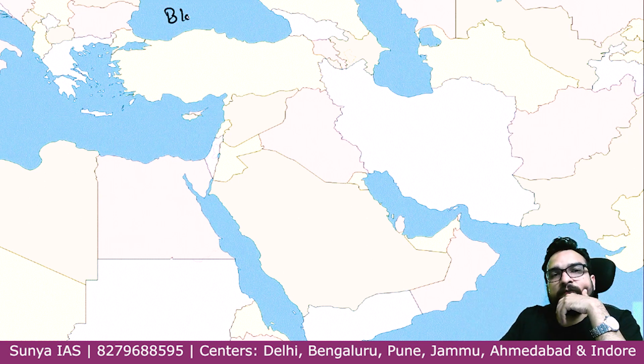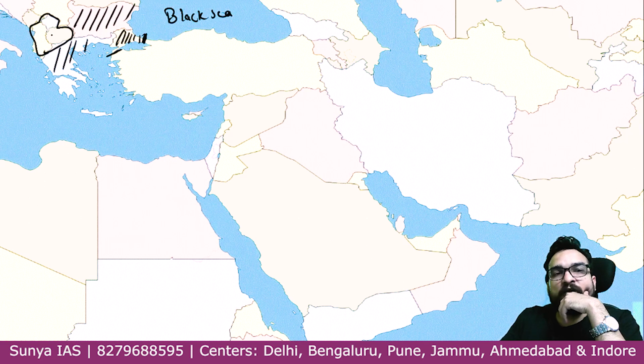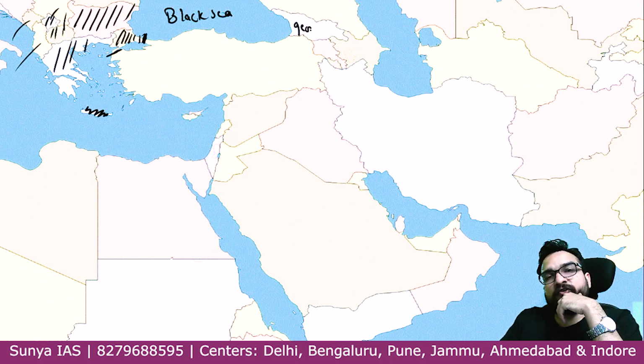So first of all, Black Sea you have understood. These 2 states, can you mark? This region of Turkey, can you mark? Can you tell me this particular area? Can you tell me the below 4 countries of the chaos which we have studied, in which 2 are landlocked? This is Kosovo and this is Macedonia. This is Montenegro. This is Albania. This is Crete. And in this particular area you have covered Georgia. This is your Azerbaijan. This is your Armenia.